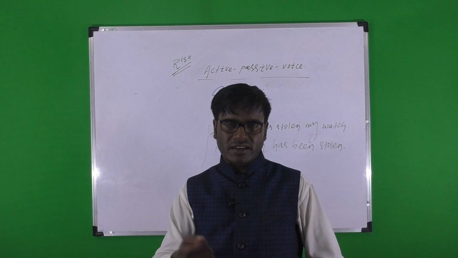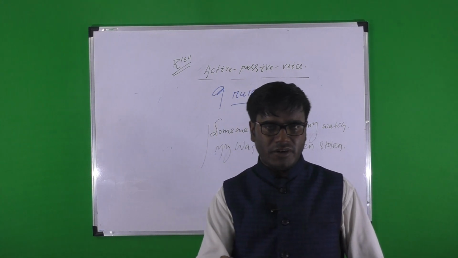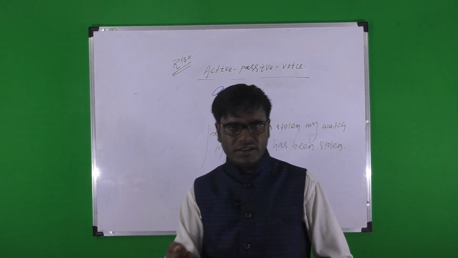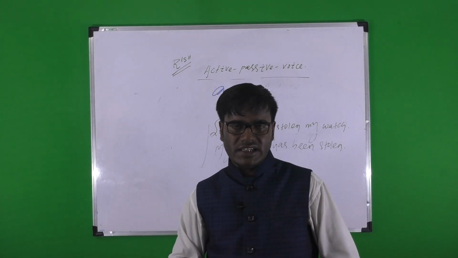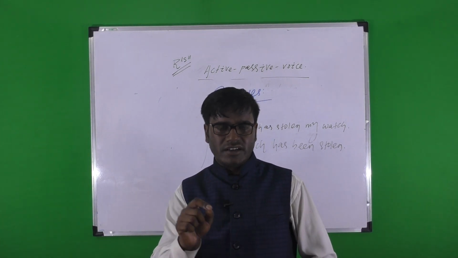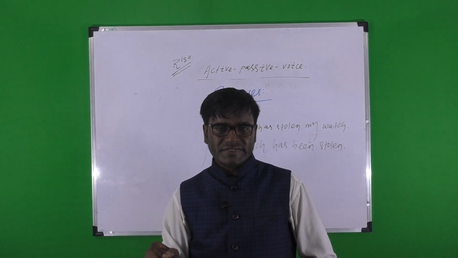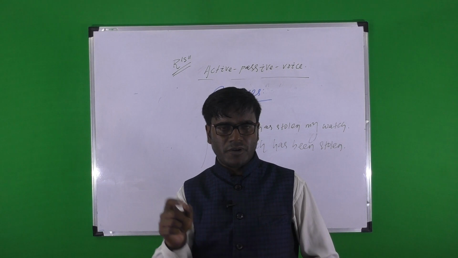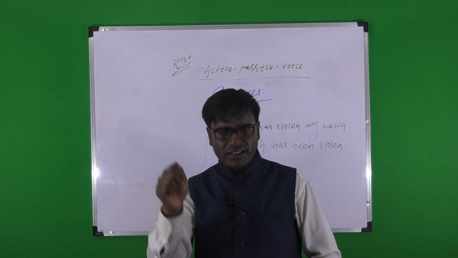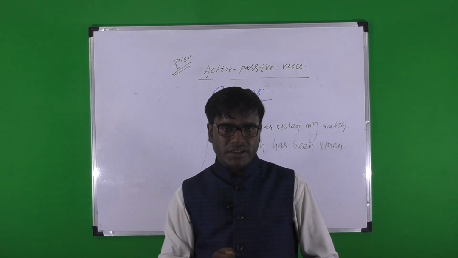If it is singular, take is; if it is plural, take are. Object plus is or are plus V3 plus by. That is the structure.